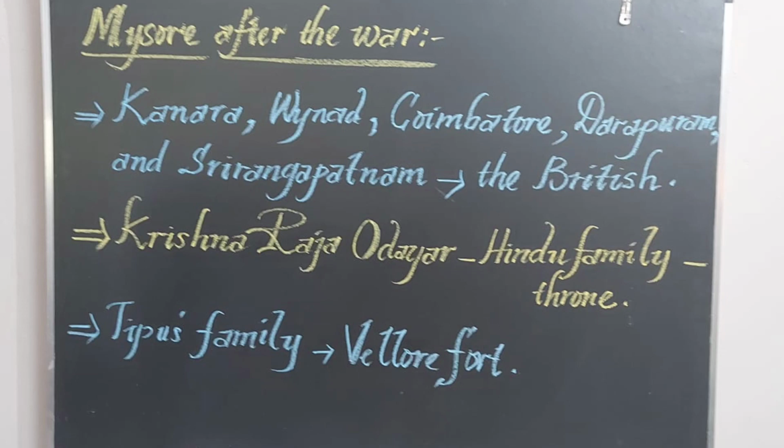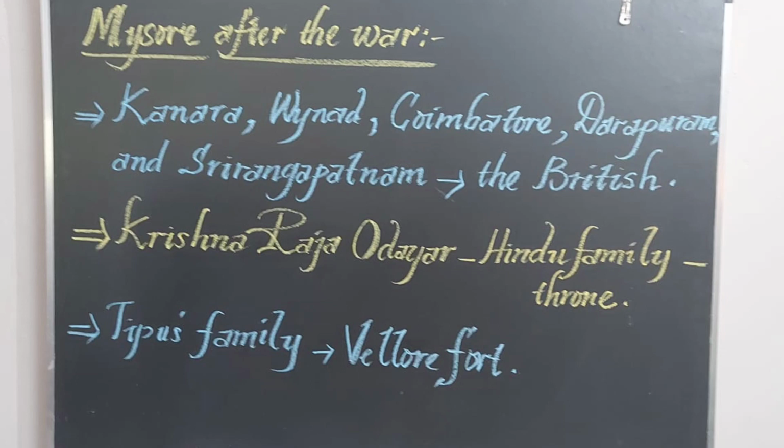So after the war, the English occupied the important places of Mysore: Canara, Wayanad, Coimbatore, Tharapuram and Srirangapatnam, and the small kingdom of Mysore was given to Krishnaraja Udayar. Who was he? He was the follower of the former Hindu royal family. What happened to Tipu's family?